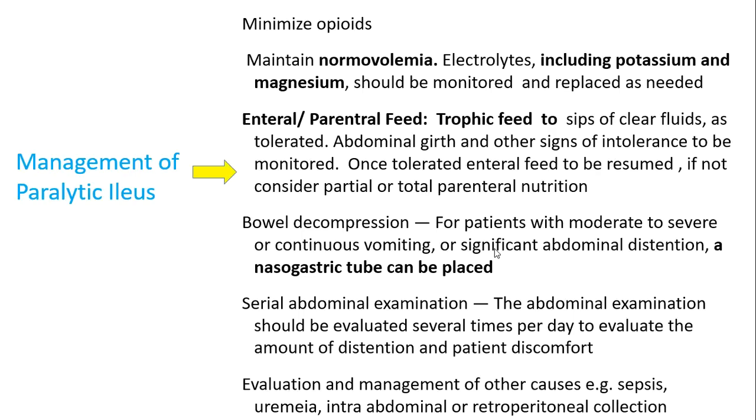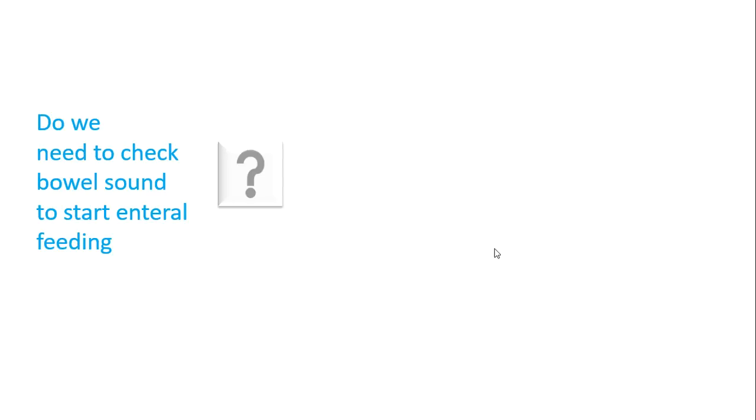Bowel decompression can be done. We can just place a nasogastric tube and keep it on continuous aspiration. That should also help. We should go for serial abdominal examination at least every shift. Basically, throughout the day, at least 2 to 3 times, we should palpate the abdomen and check if there's any worsening or any tenderness happening, and evaluate for other intra-abdominal causes like sepsis, uremia, intra-abdominal collection, etc.